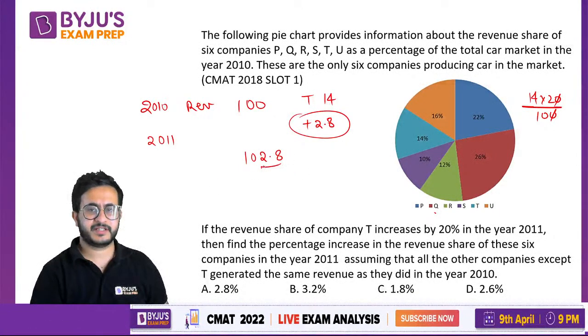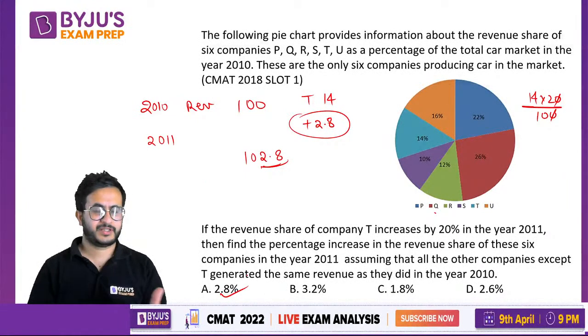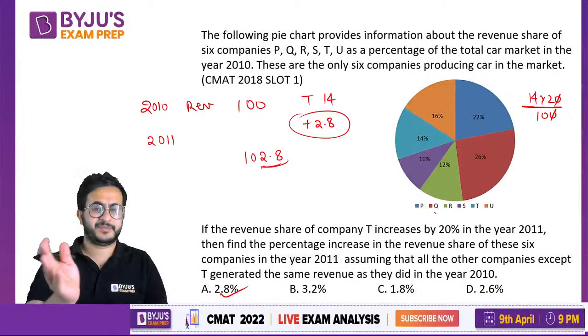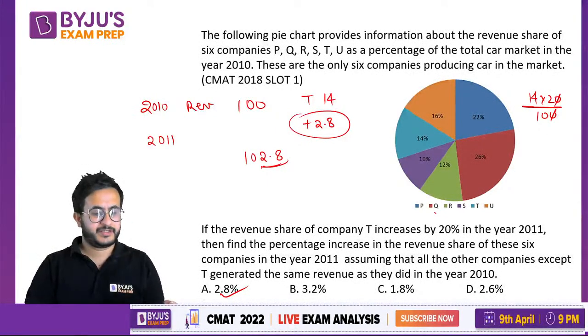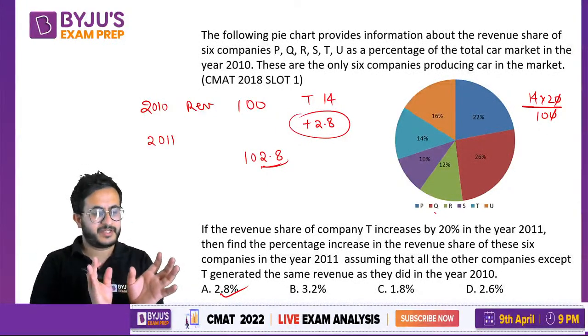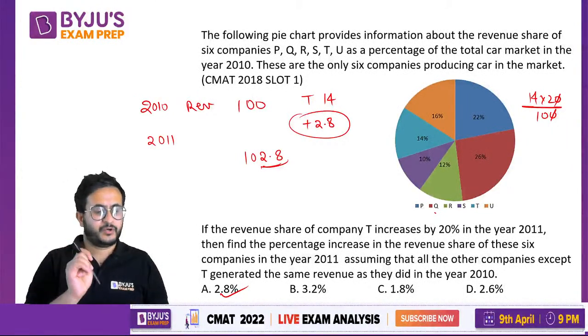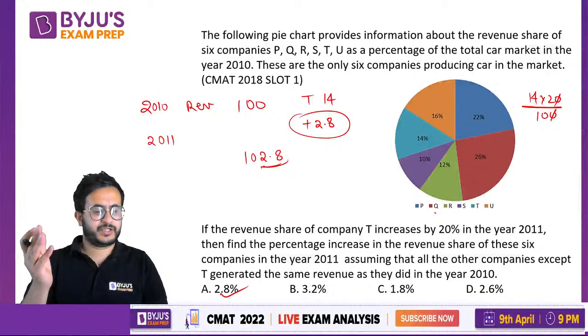What is the percentage increase? 2.8%. That is as simple as this. If you read the question, you do not have to use your pen also. You can do this calculation in your head. 20% of 14 is 2.8. The total remains the same for all others, you do not have to calculate other values. Only 2.8 is the increase in the total, so that will become 2.8%.